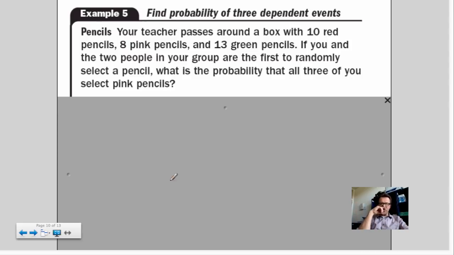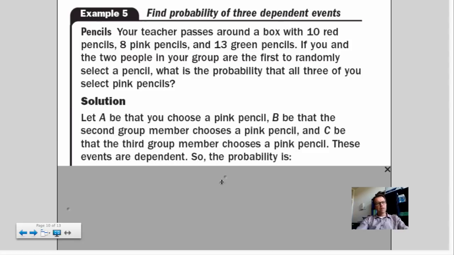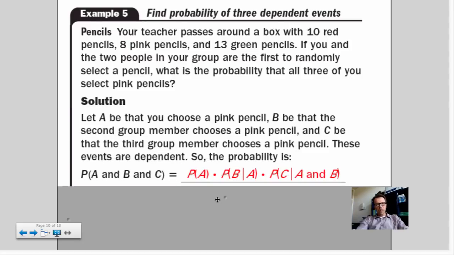So your teacher, that's me, passes around a box of 10 red pencils, 8 pink pencils, and 13 green pencils. If you and 2 people in your group are the first to randomly select a pencil, what is the probability that all three of you select pink pencils? Select is better. So what happens here is that it's dependent, right?